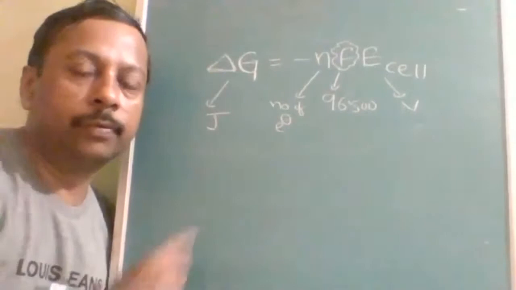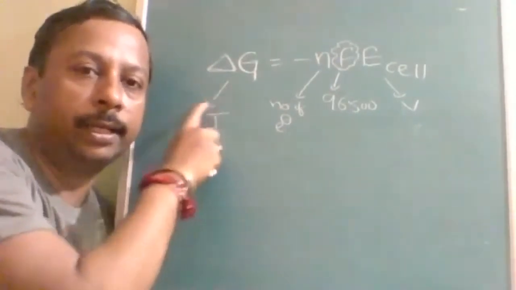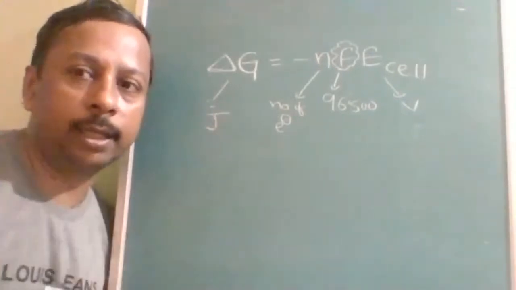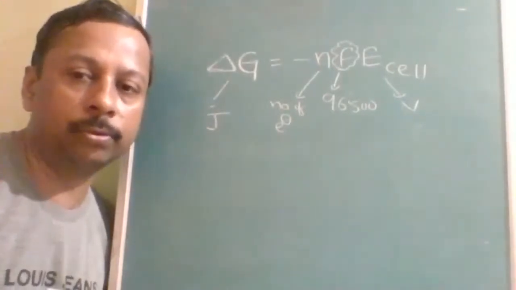So this value is going to be in joules, and if kilojoules is mentioned while answering the integer type, then you should convert into kilojoules.